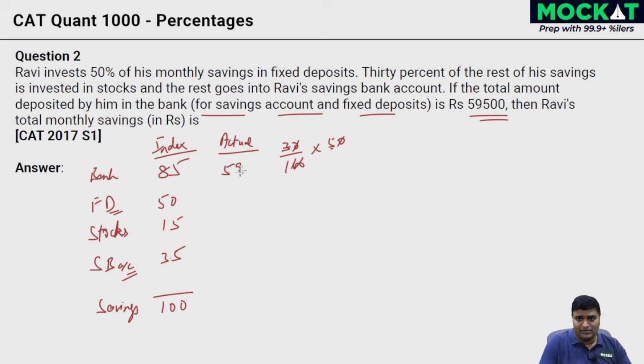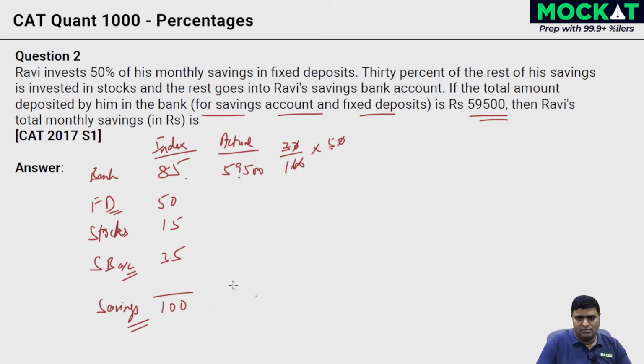If that is 59,500, then Ravi's monthly savings is how much? How much is this going to be? Now, these two are going to be in the same ratio. If this increases, this also increases. In school, we would have used a variable and said 85 by 100 equals 59,500 by x. There are 2-3 ways to do this. One is to simplify the ratio and find this out. We shall see that in different questions. But numbers which seem a little difficult, the usual tried tested approach.